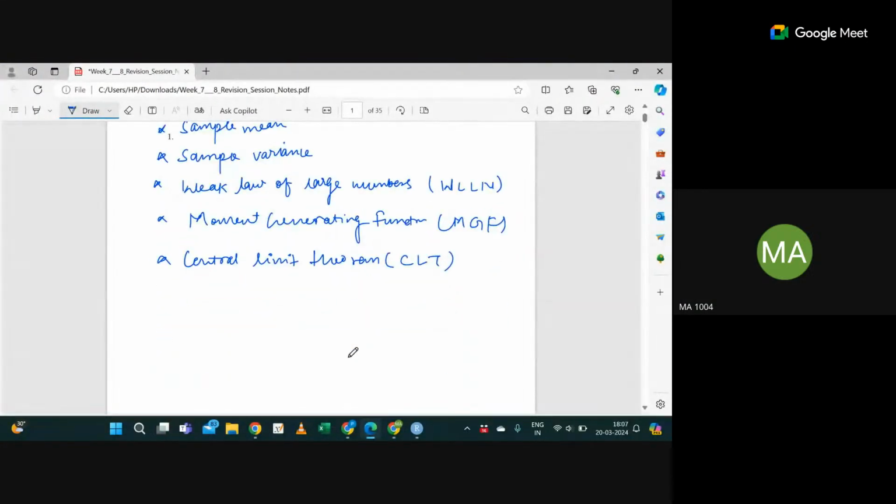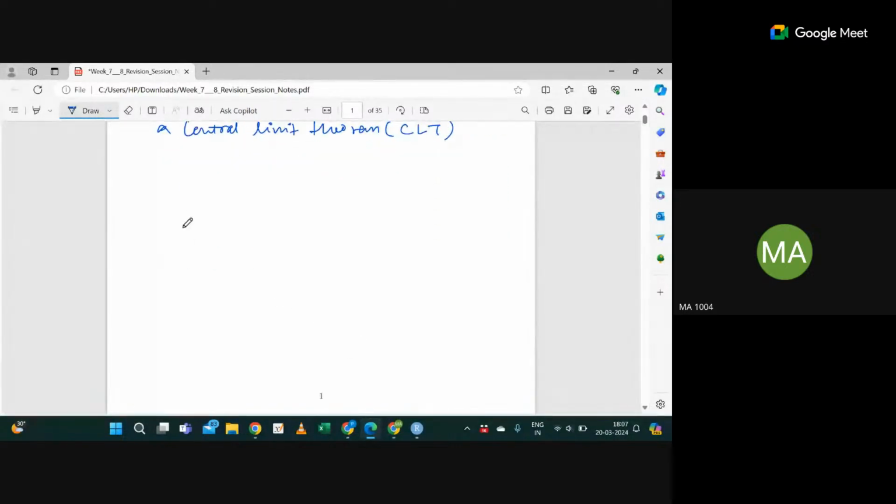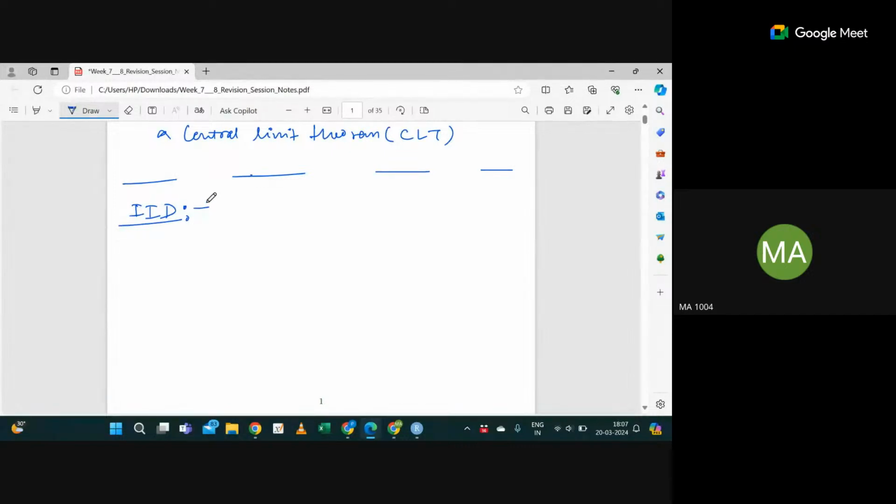Before going to sample mean, there is one terminology called IID. Before starting the sample mean and sample variance, I will focus on some terminology. What is the full form of IID? Anyone? Independent and identically distributed, right? That is the full form of IID. But can any of you tell me why we are taking IID samples? Is there any reason behind that?